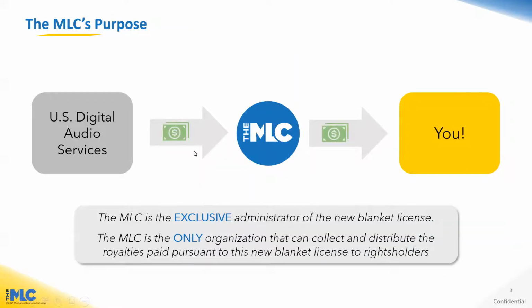So again, this is a flow of those royalties from US digital audio services to the MLC to you, the rights holder. The MLC is the exclusive administrator of the new blanket license, and the only organization that can collect and distribute the royalties paid pursuant to this new blanket license to rights holders.